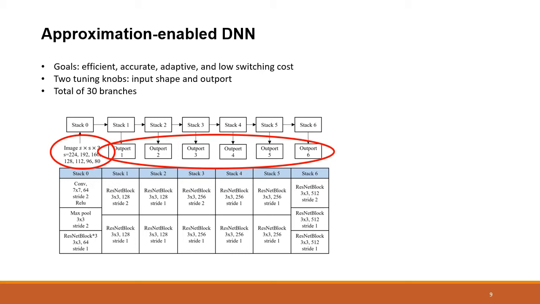Note that normally such DNNs do not require a dynamic input shape and output at any intermediate layer. So we especially design our DNN with these features and train our approximation-enabled DNN so that each approximation branch can independently run, all with comparable accuracy. We name the combination of a certain shape and output an approximation branch, and we have 30 branches in our design.